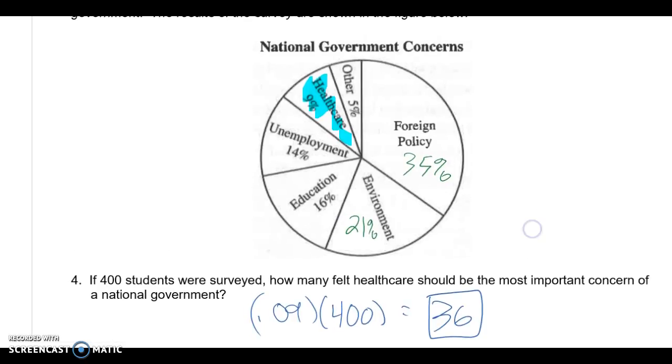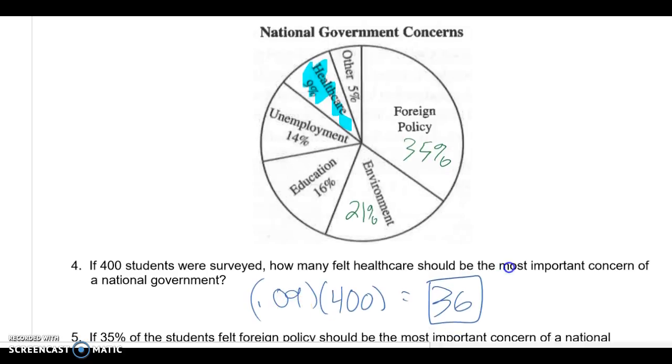In question number 4, it says if 400 students were surveyed, how many felt healthcare should be the most important concern of a national government? We should expect a whole number, something very, very close to that. We're looking for 9% of the total. So to do that, I convert 9% to a decimal, and that's 0.09. I multiply it by how many students were surveyed, and that's 400, to get 36 students.